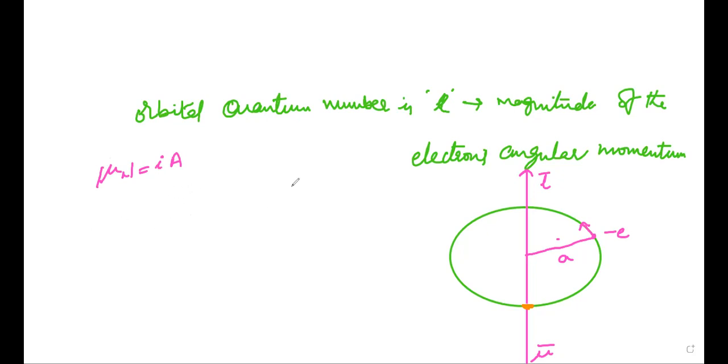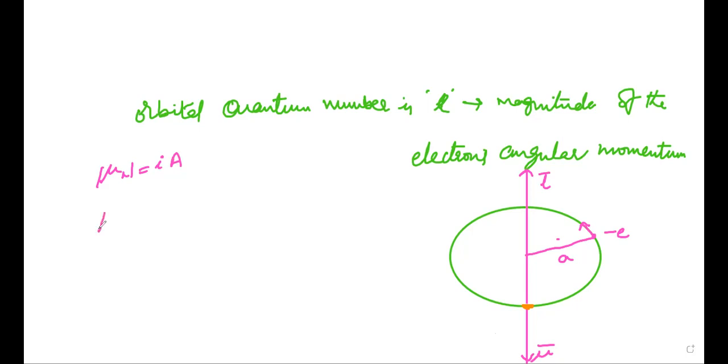So mu L is the direction of mu. So mu is equal to I into A, and we have already calculated the value of I.